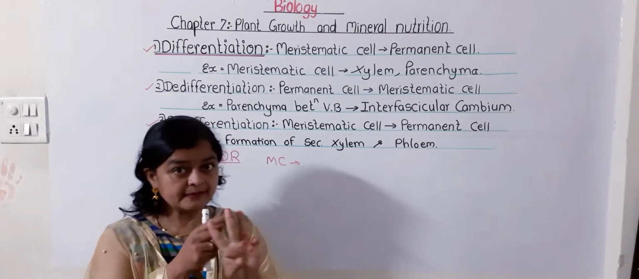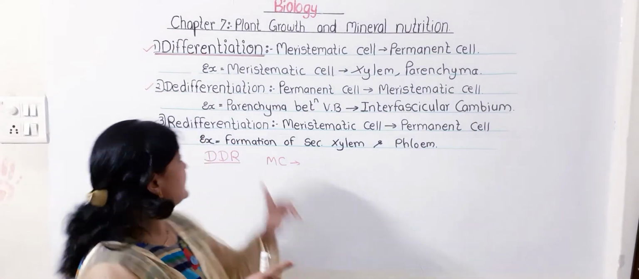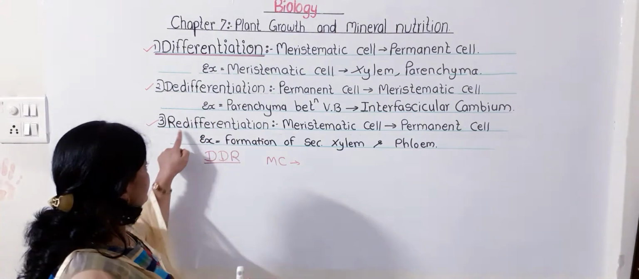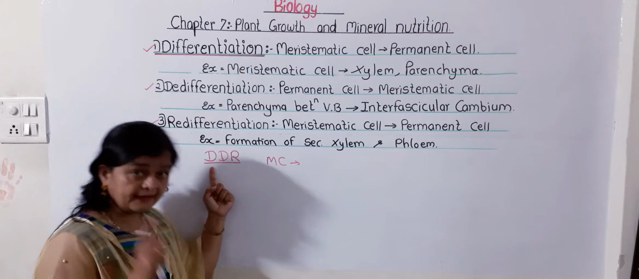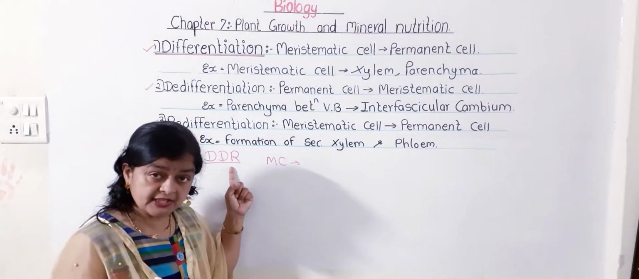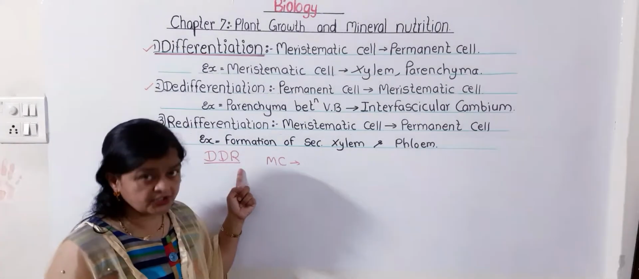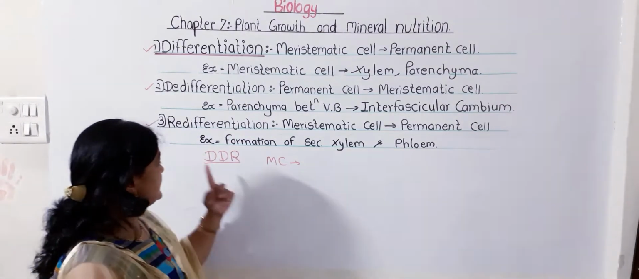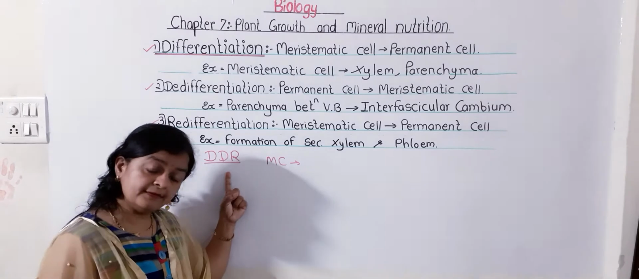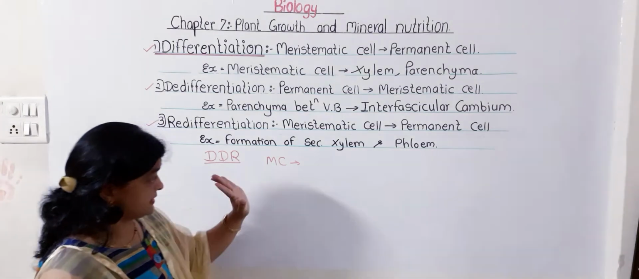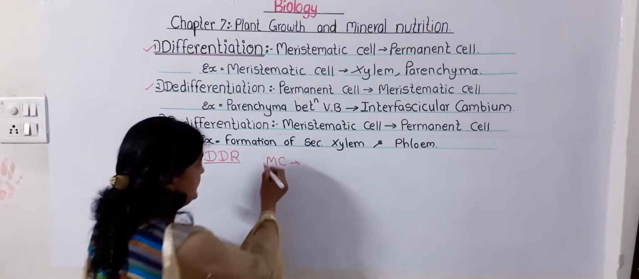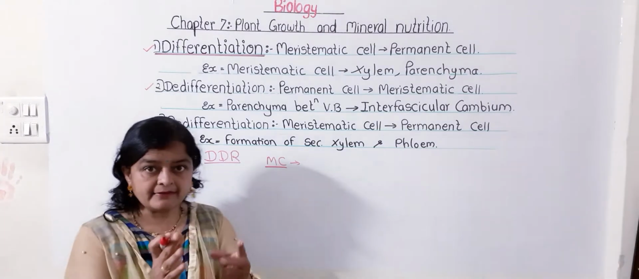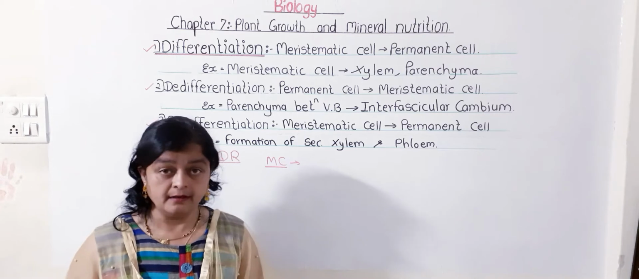Three important terms which we are going to study are differentiation, de-differentiation and redifferentiation. Before proceeding, in short I'll tell you what is the meaning of differentiation, de-differentiation and redifferentiation. See what happens. First of all, this meristematic cell is there. You know, meristematic cell means it is having the capacity to divide and redivide.